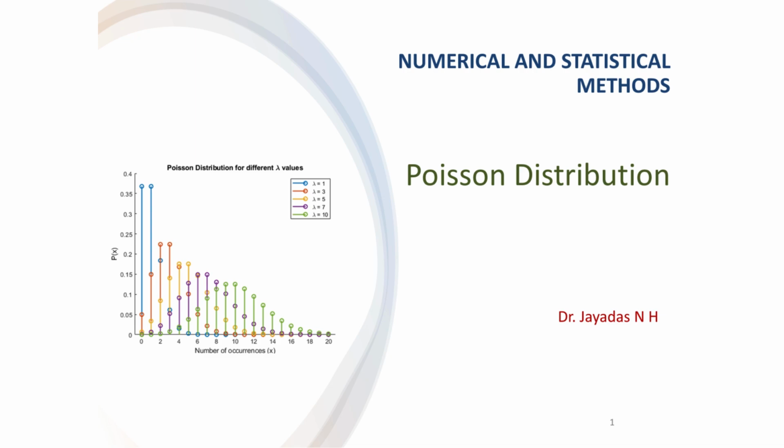Welcome to today's session, where we will explore the Poisson distribution, a fundamental discrete probability distribution. Over the past few sessions, we have examined various types of probability distributions, both continuous and discrete. We looked at the normal distribution in detail, which is a key example of a continuous distribution. We also studied the binomial distribution, a classic discrete distribution. Building on that foundation, today we turn our attention to the Poisson distribution, which is especially useful for modeling the number of events occurring within a fixed interval of time or space.